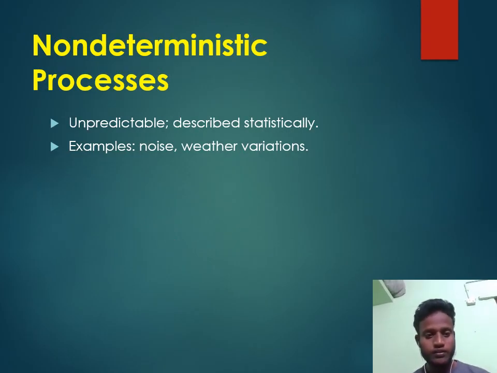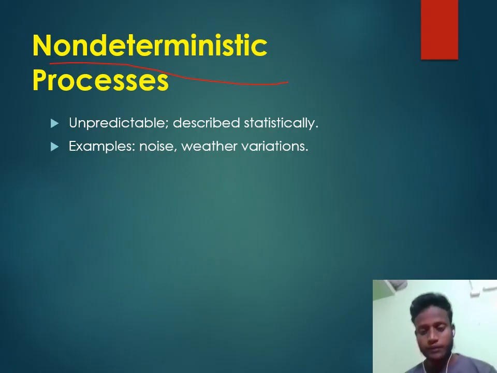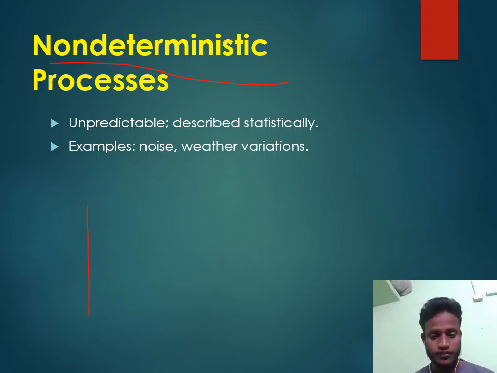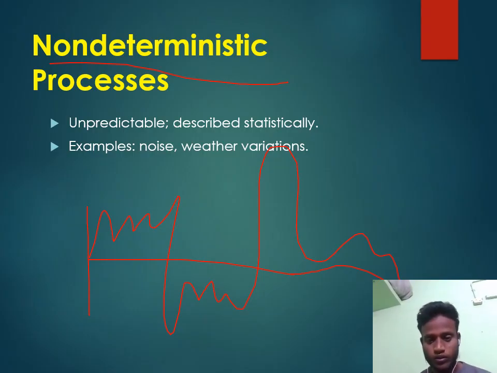And the next one is the non-deterministic signal. In this non-deterministic signal, we can't determine what the next value of the signal is. For example, we have a noise like this. This is the noise of the signal. We transmitted a sine signal, and the noise occurs in the channel.